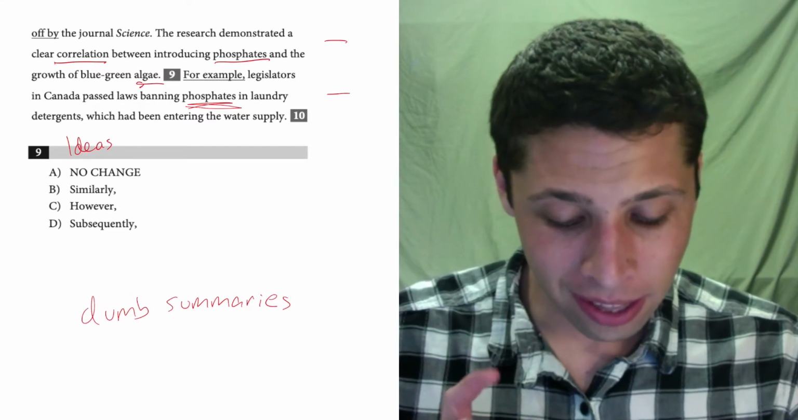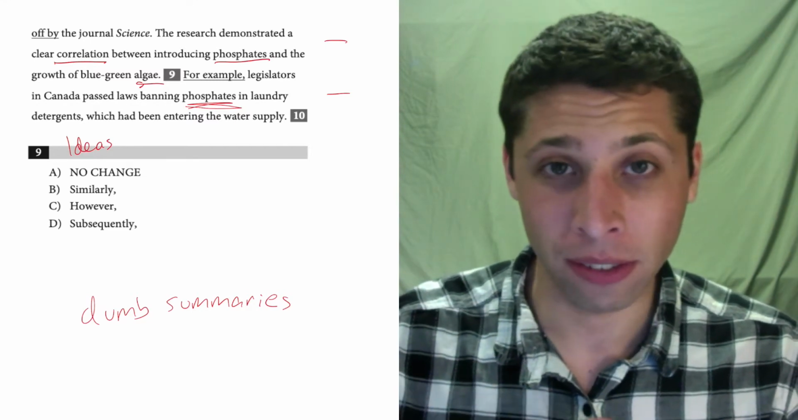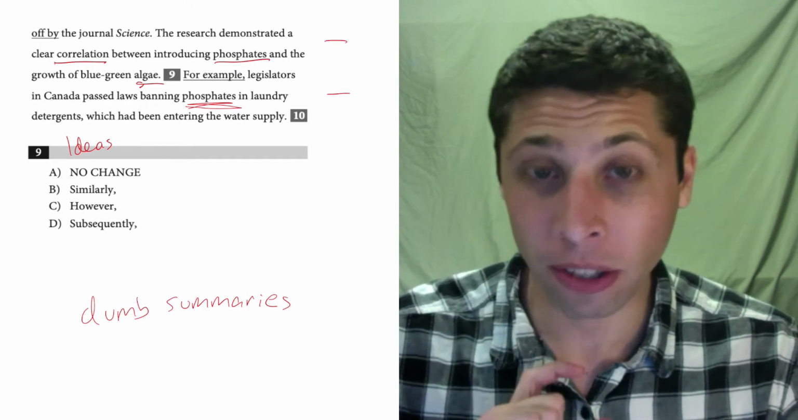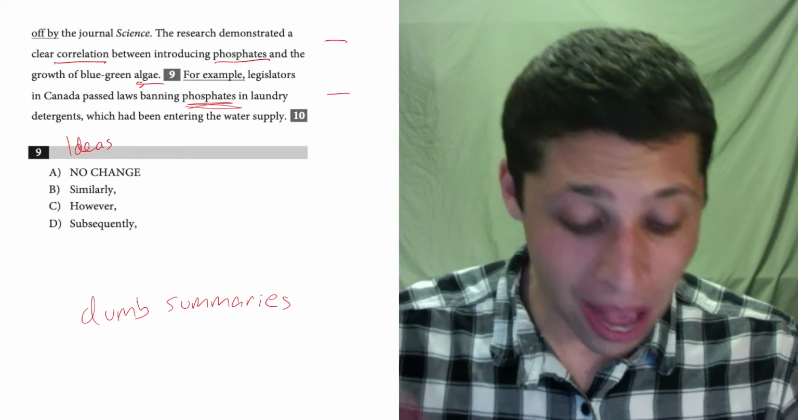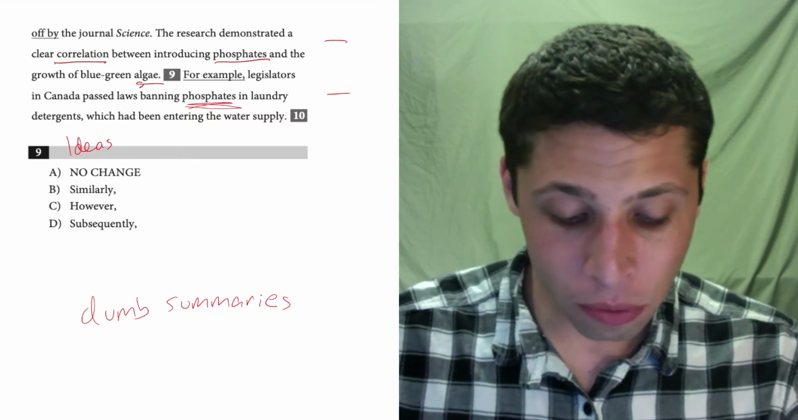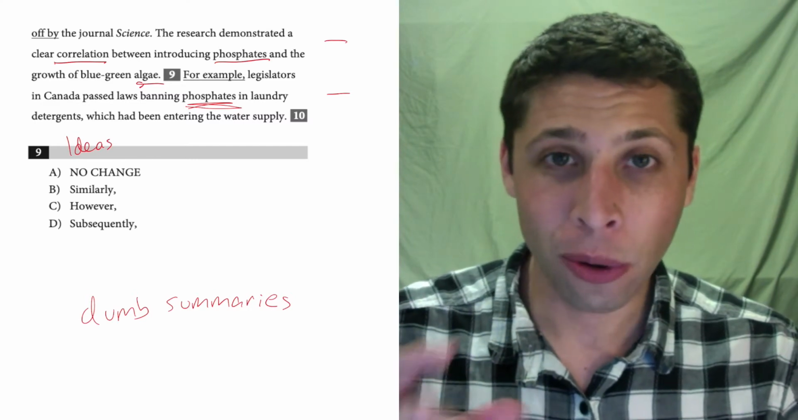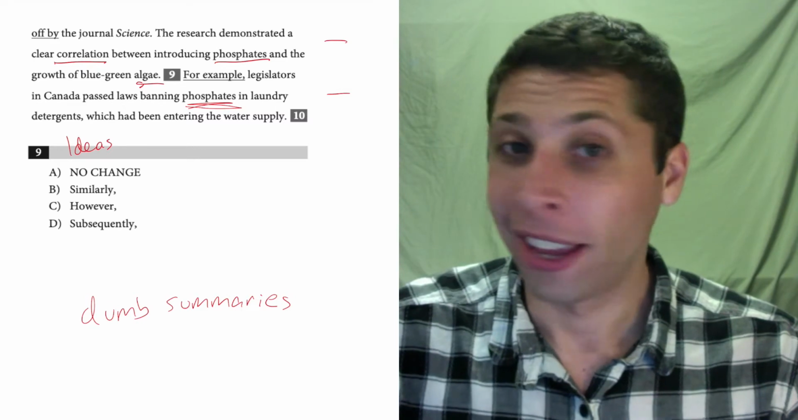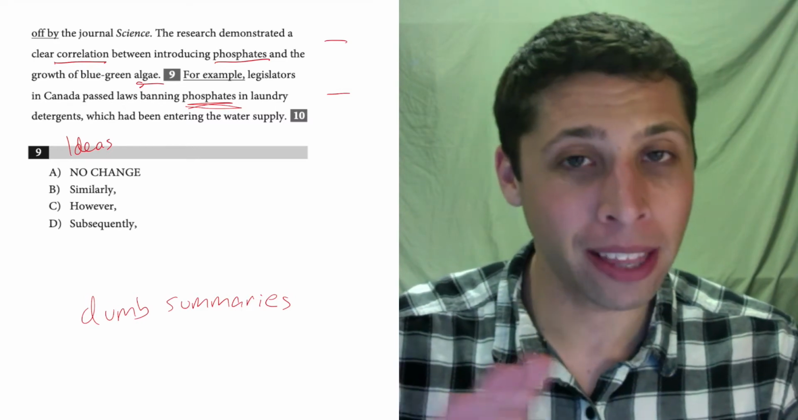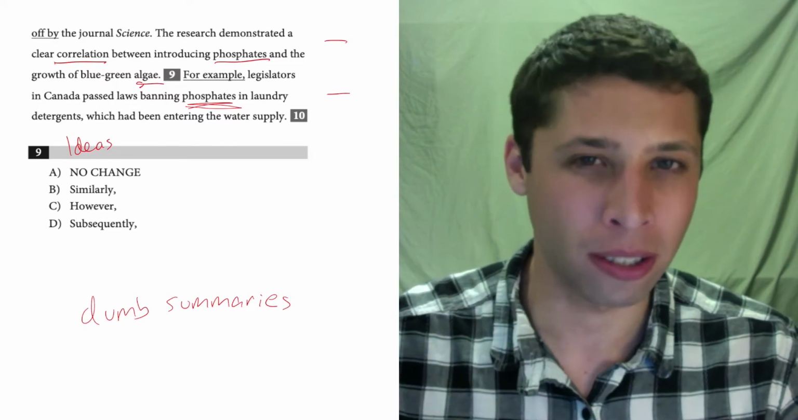So there's a correlation between phosphates and algae. Remember from earlier in the passage, phosphates are bad, algae is bad, so this is a bad thing that they found from the experiment. So they pass these laws to ban the phosphates because they want to get rid of this bad thing. So it's more about the bad thing than it is about the good thing of passing the law. Again, you can have a different opinion, but I think you're probably on the same page as me in terms of how these two sentences relate.